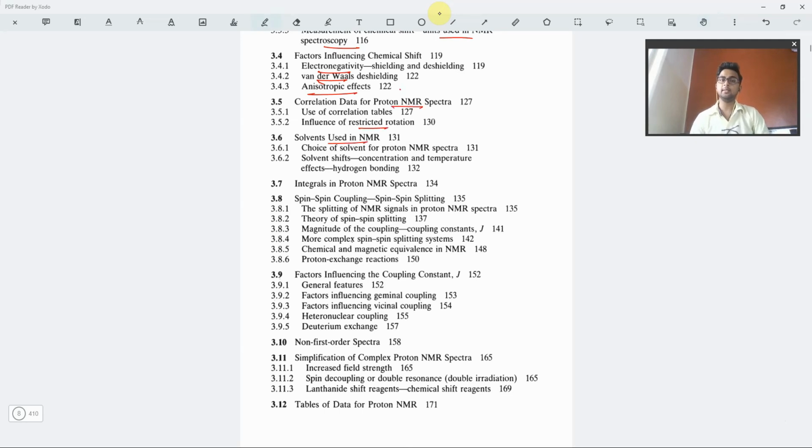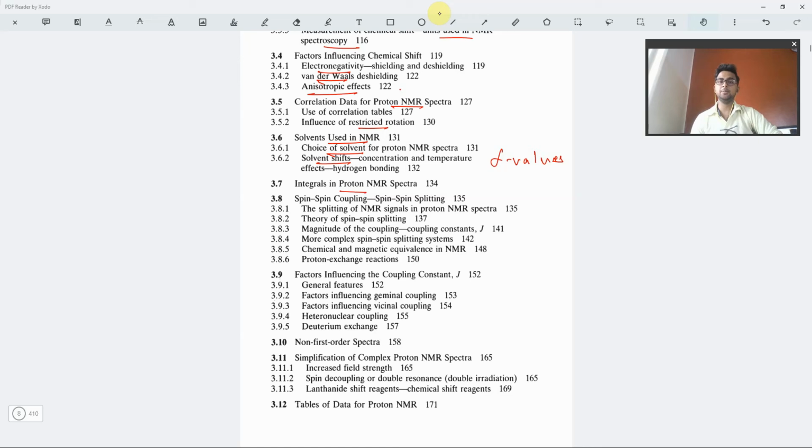Then we have solvents. Solvents also make a huge difference while calculating the NMR data for any certain compound. What will be the choice of solvent, and if we shift solvents, what will be the effect on the delta values? Then we have the integral in proton NMR. Then we have spin-spin coupling, the spin-spin splitting.